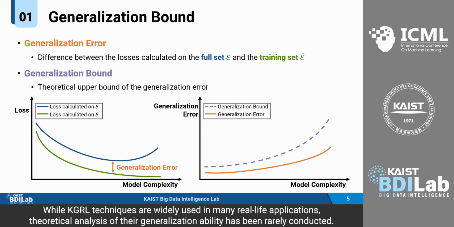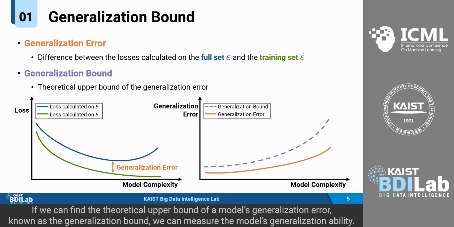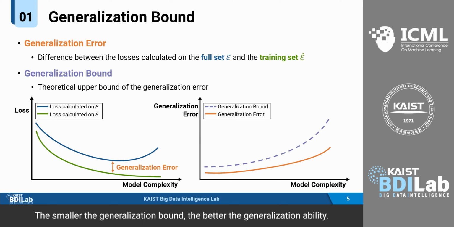While KGRL techniques are widely used in many real-life applications, theoretical analysis of their generalization ability has been rarely conducted. Given a model, we can measure its generalization error by the difference between the losses calculated on the full set E and the training set E hat. If we can find the theoretical upper bound of a model's generalization error, known as the generalization bound, we can measure the model's generalization ability. The smaller the generalization bound, the better the generalization ability.